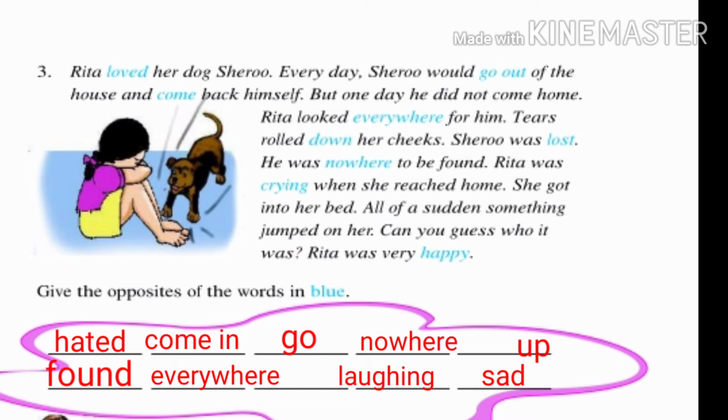Then go out, come in. Then come, for come, go. And then everywhere, for everywhere, nowhere. Then down, up. Lost, found. Nowhere, everywhere. Crying, laughing. And the last one is happy, sad. Students, you want to rewrite this passage in your notebook by using these opposite words.